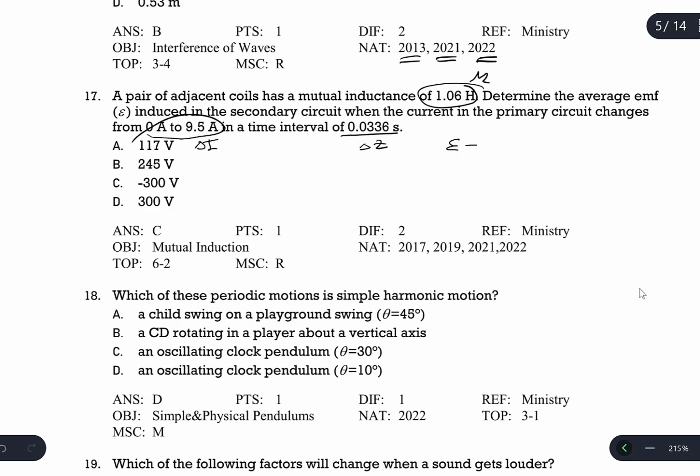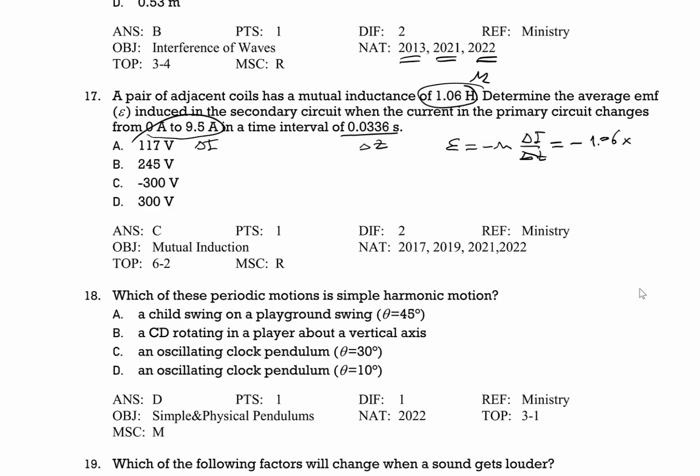The equation for induced EMF from mutual inductance is negative M delta I over delta T. So negative M is 1.06 times delta I, which is 9.5 minus 0, which is 9.5, an increase, divided by 0.0336.